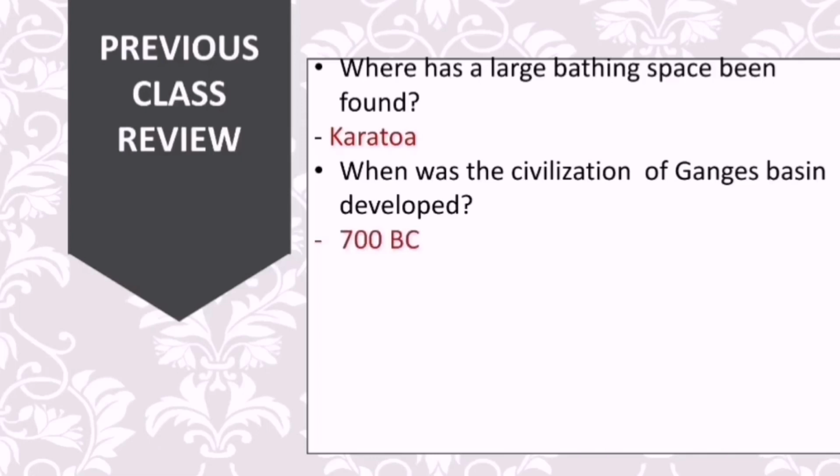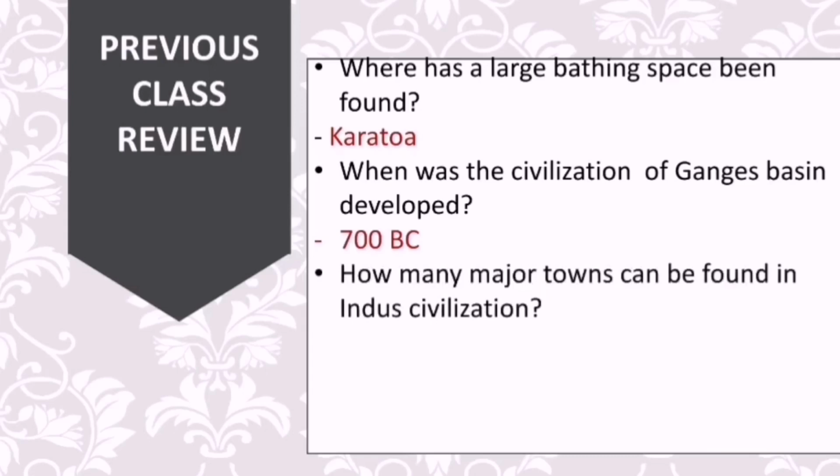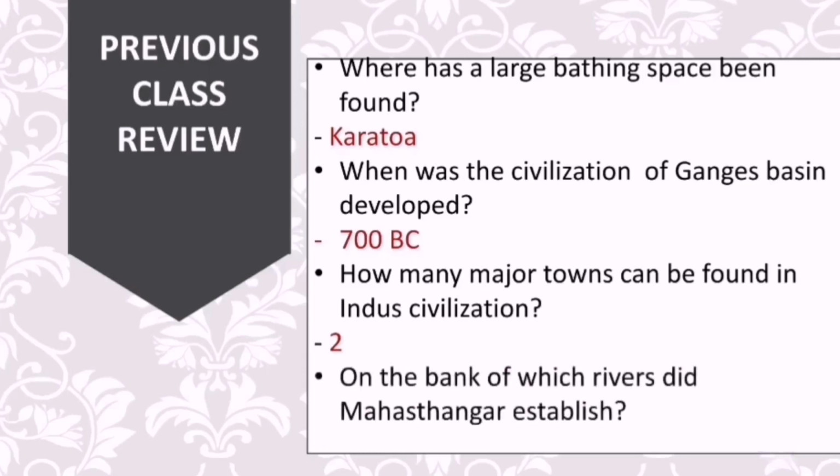Then, can you tell me, how many major towns can be found in Indus Civilization? Yes, that one was an easy question, right? The answer is 2 major towns can be found in Indus Civilization. Now, last but not the least, can you tell me, on the bank of which rivers did Mahasthangar establish? Yes, the answer here will be again Karatoa, right?